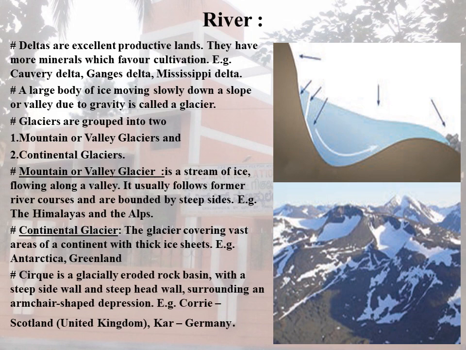The next one is the cirque. It is a glacially eroded rock basin with a steep side wall and steep head wall surrounding an armchair-shaped depression. Example, Corrie, Scotland, United Kingdom. The cirque is called Kar in Germany.